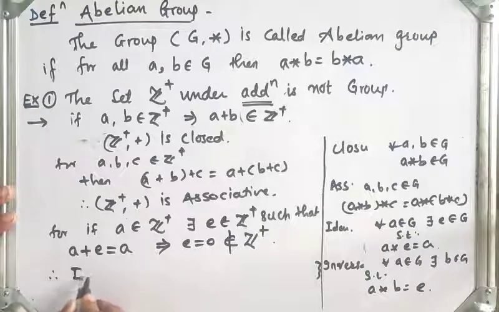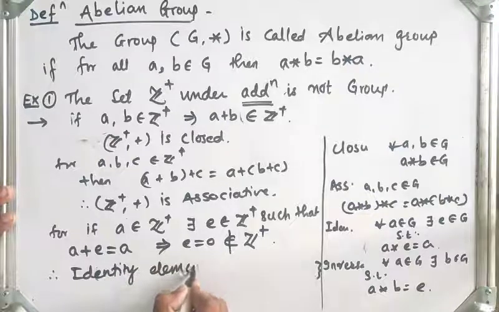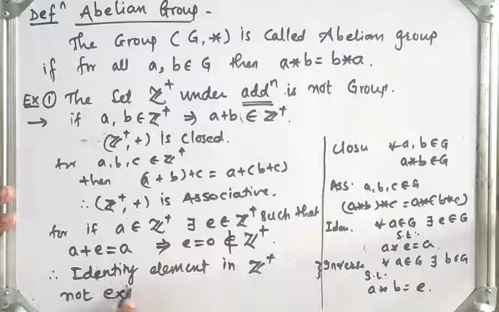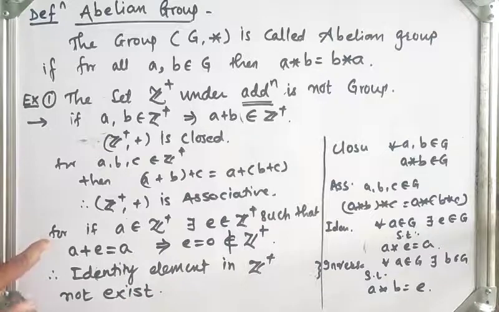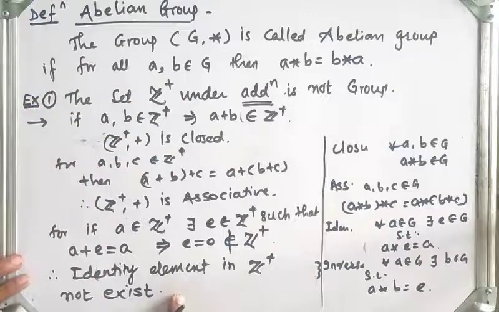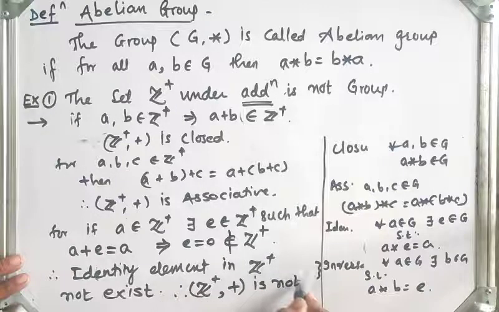Therefore the identity element in Z plus does not exist. So the existence of identity property has failed, so Z plus under addition is not a group. Therefore Z plus under addition is not a group.